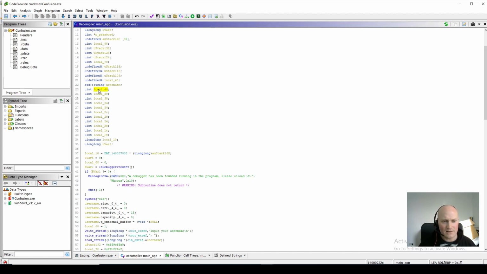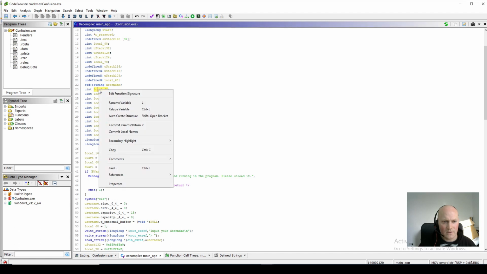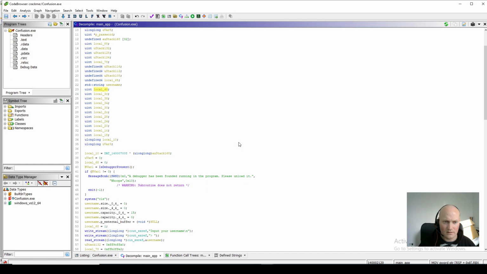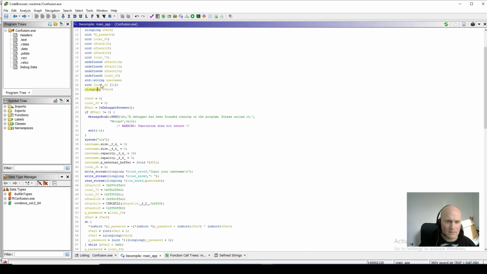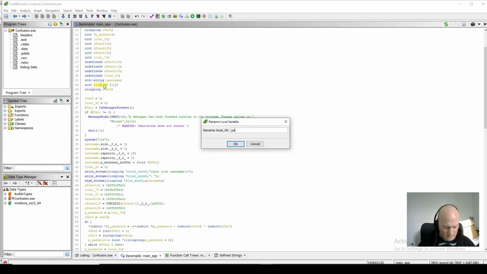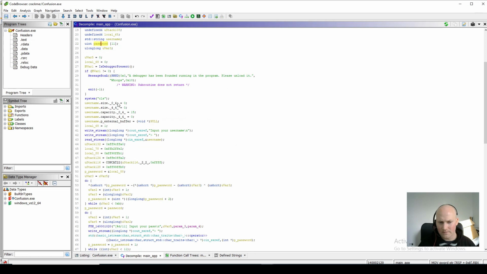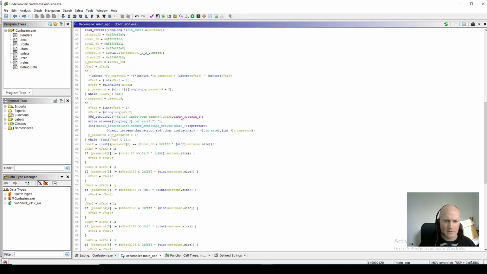So let's just update the type of this. We can do that in here, retype variable, and we can say that this is an array of 11. There we go. We can call that password or serial number, whatever you want to call it. So if we look at our code now, let's see what we've got.